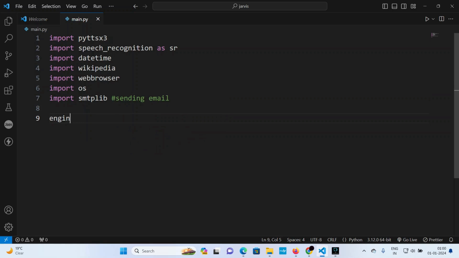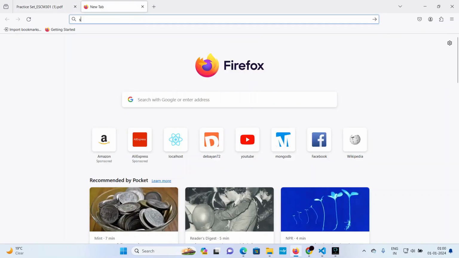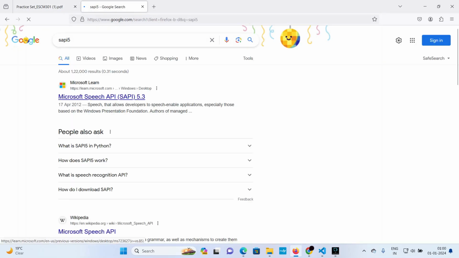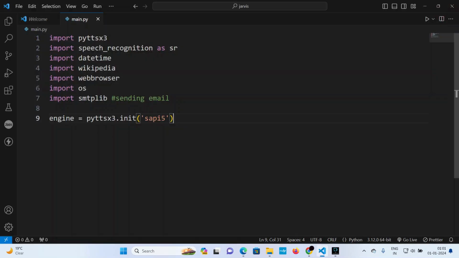At first I'll set the engine, because I have to set the voice module engine. So engine equals pyttsx3.init, and I'll pass sapi5. If you search on Chrome, that is sapi5. Basically this is a speech API I have taken here in Python, so that is very clear.